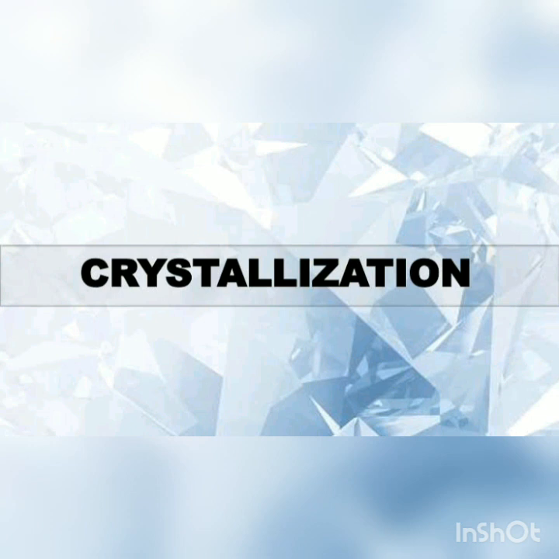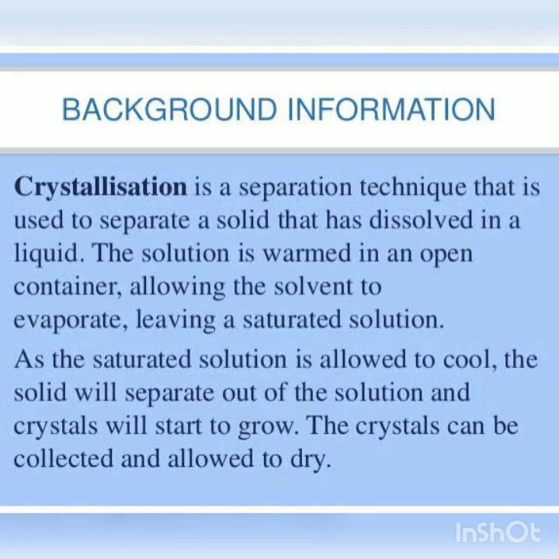The next technique is for the separation of solids that are completely dissolved in the liquid. Crystallization gives us proper crystals, and impurities also get removed in this process. So, we can say that the crystallization method is a method of purifying solid substances in which crystals of pure substances are formed.